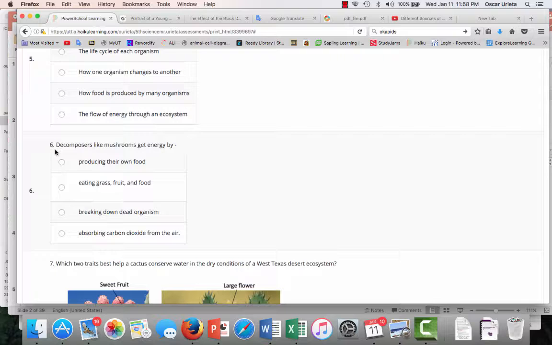Question number 6. Decomposers like mushrooms get energy by producing their own food, eating grass, fruit, and food, breaking down dead organisms, absorbing carbon dioxide from the air. Pause it and answer your question.